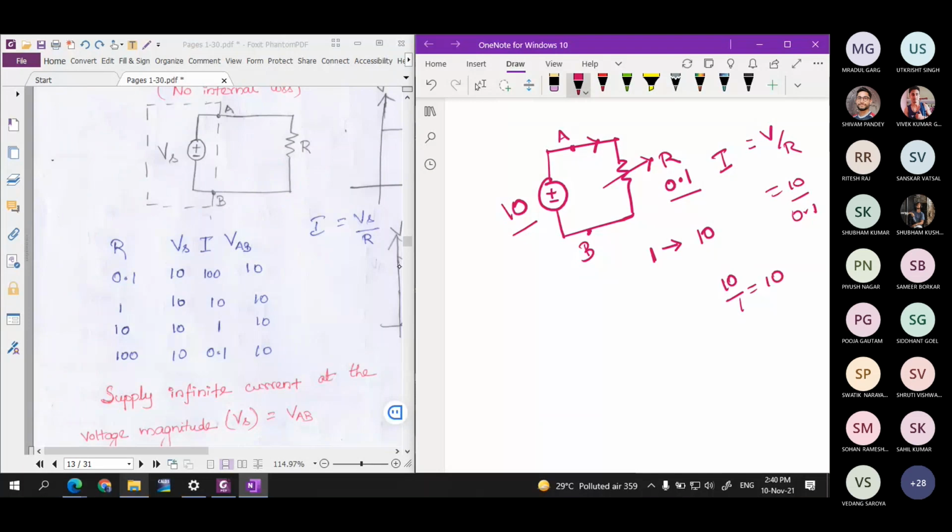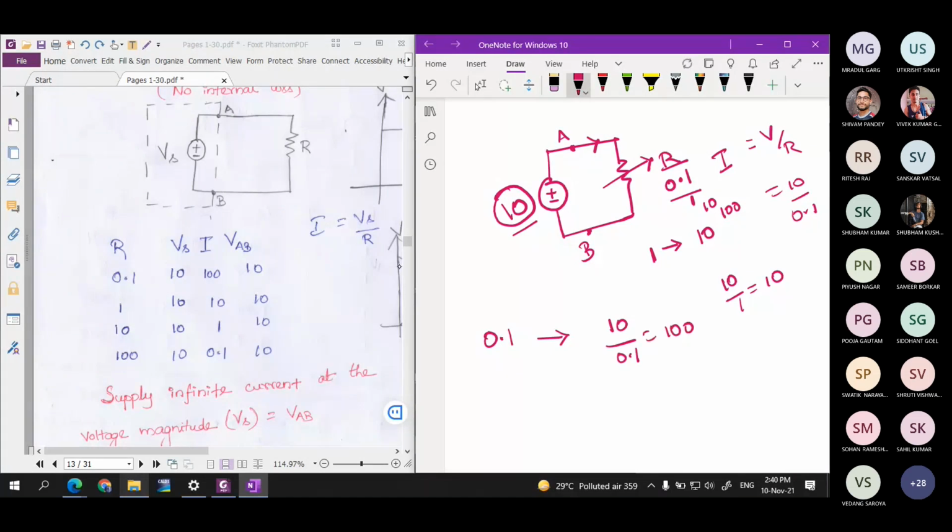We are keeping the voltage constant, only this resistor we are going to change. First we kept it at 0.1, then we considered 1, then 10, then 100. So if it is 0.1, you get I as 10 divided by 0.1, that is 100 ampere.